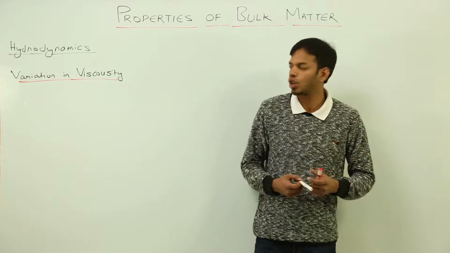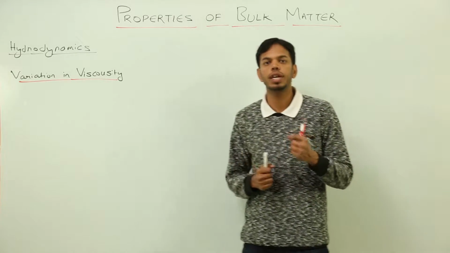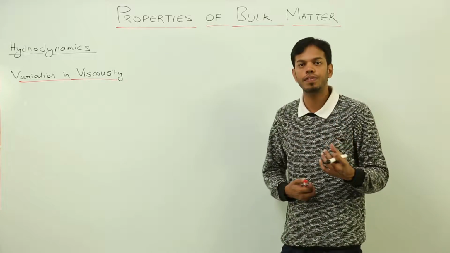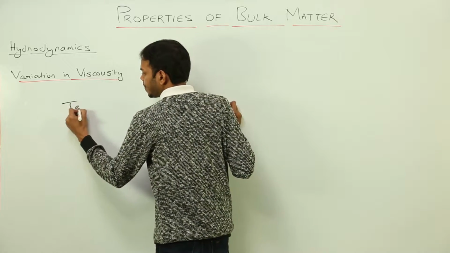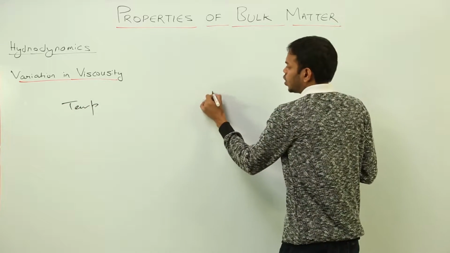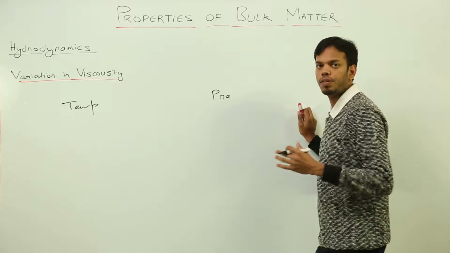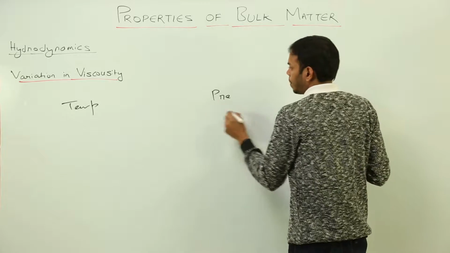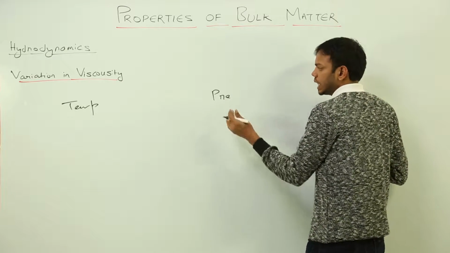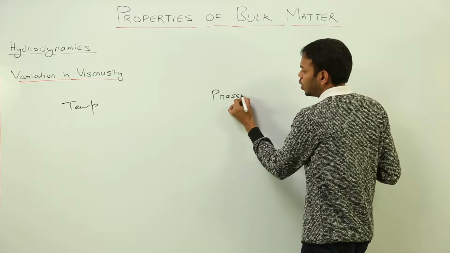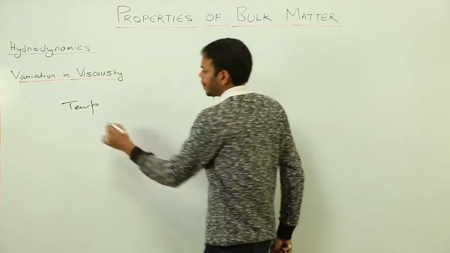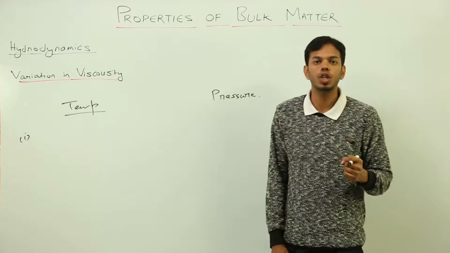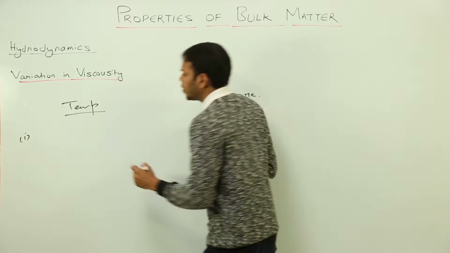Now moving on to the next topic in hydrodynamics, we are going to study how viscosity changes. Viscosity is a factor which depends on physical factors like temperature and pressure. So how does the viscosity of fluids change? What are fluids? We consider liquids and gases as fluids, right? So we are going to study the change in viscosity with a change in temperature and pressure for both liquids and gases. First of all, with an increase in temperature, the viscosity of liquids decreases, okay?